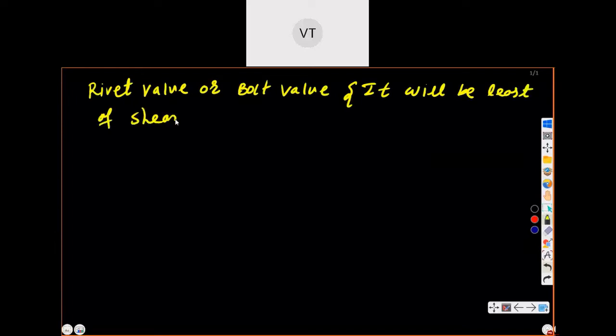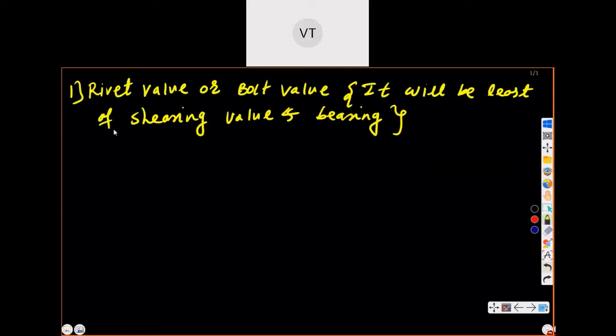So we will discuss what is shearing value and bearing value. So that is bolt value. This is the list of shearing value and bearing value.